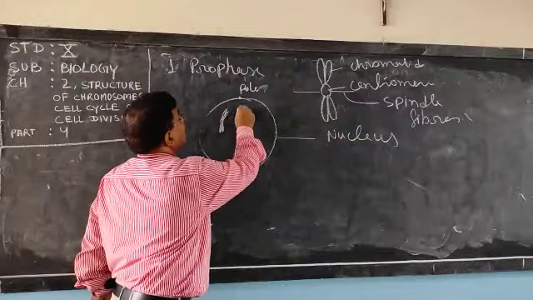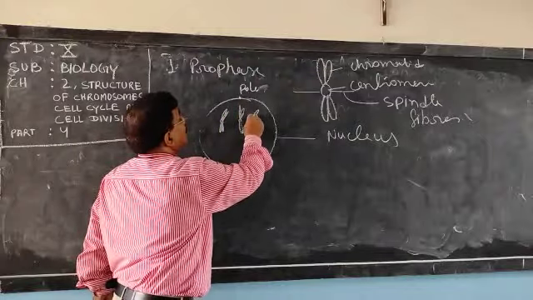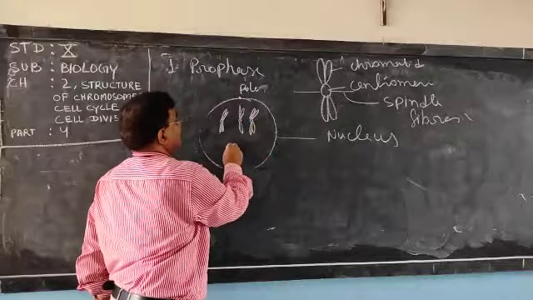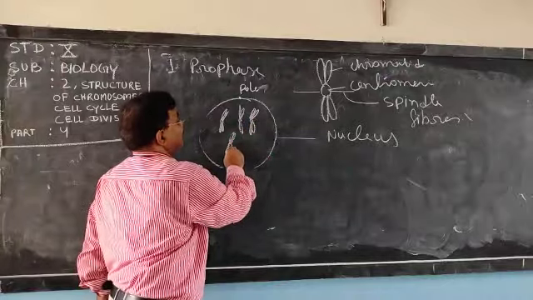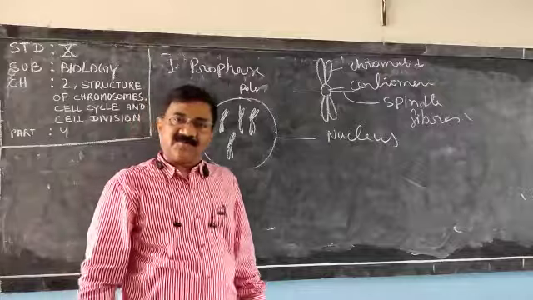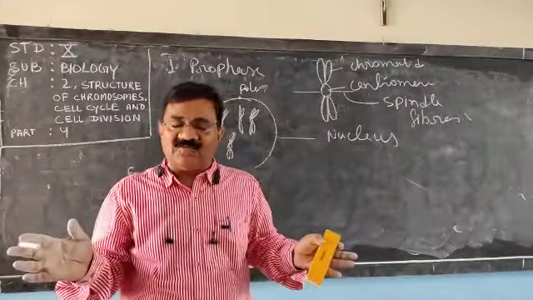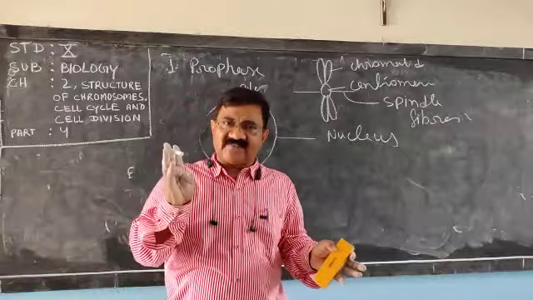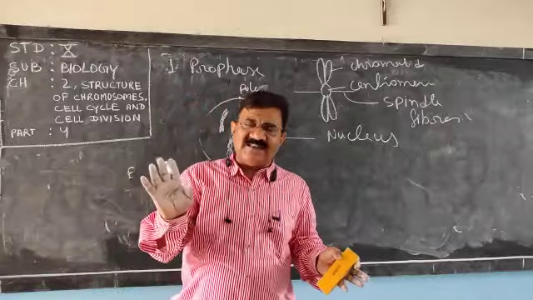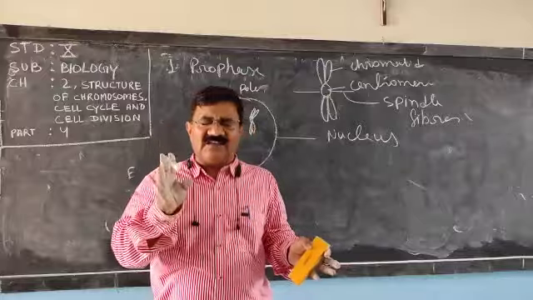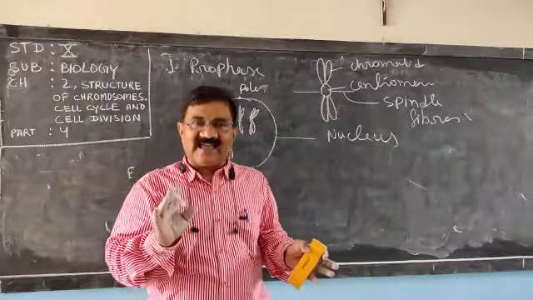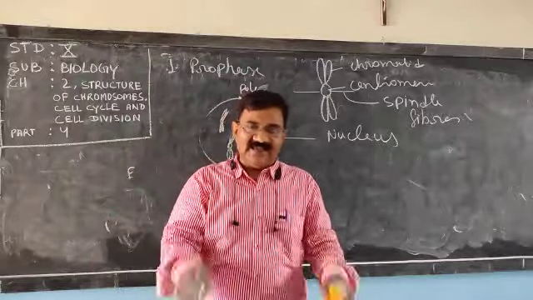Very clear? So this stage is the prophase stage. In animal cell, the centriole will divide and move towards the opposite poles. Nuclear membrane will disappear. Nucleolus will disappear. And it can be seen in plant and animal cell.